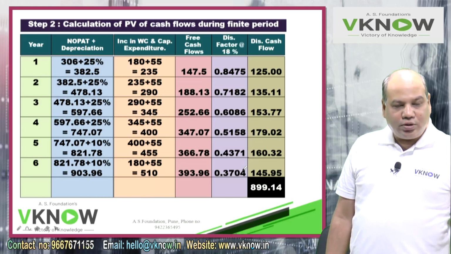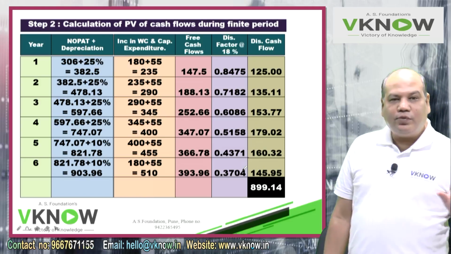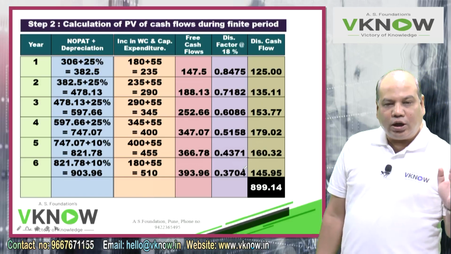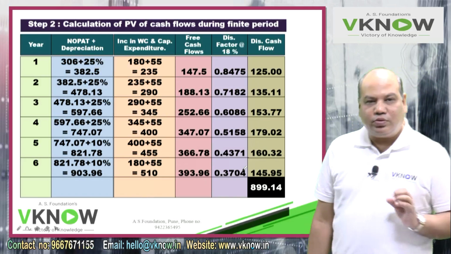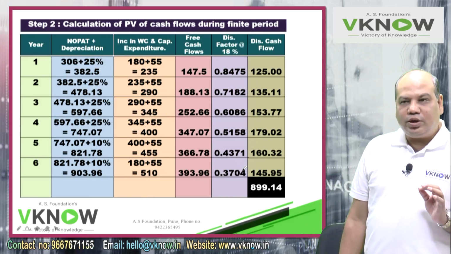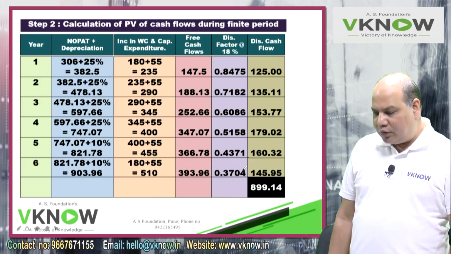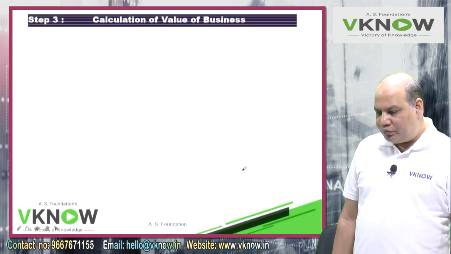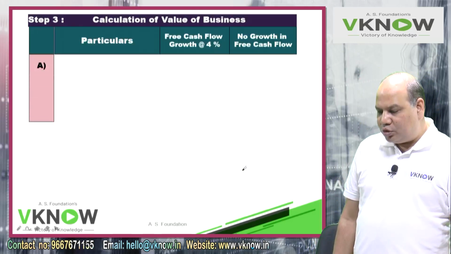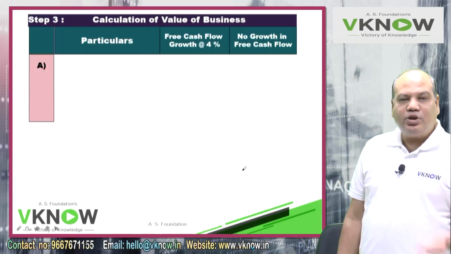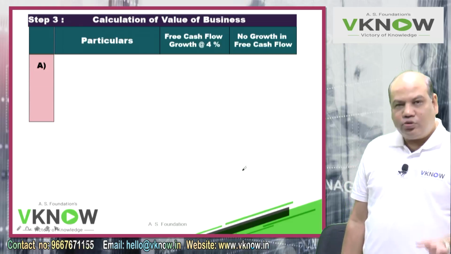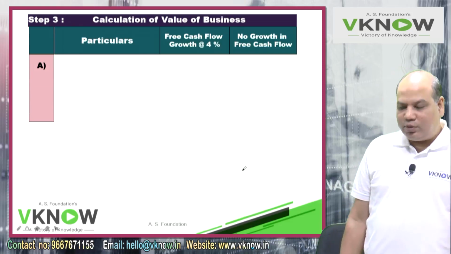Now this is the cash flow of the first 6 years only. After that, from the 7th year onward, the growth rate will be either 0 or 4%, which means I have to do two calculations, one by assuming 0 growth rate, one by assuming 4% growth rate, so that I can do it in the form of a table also.